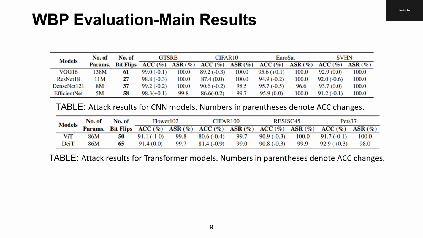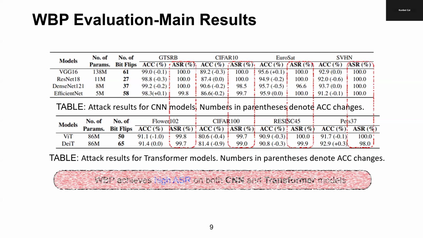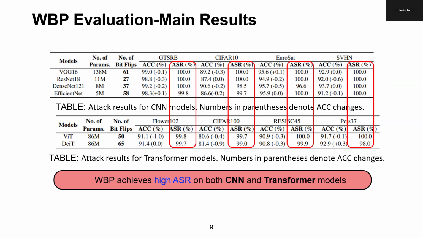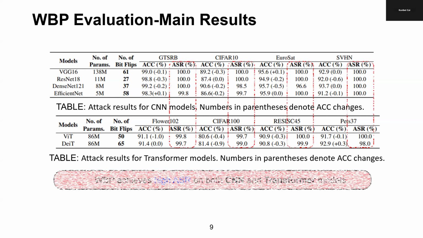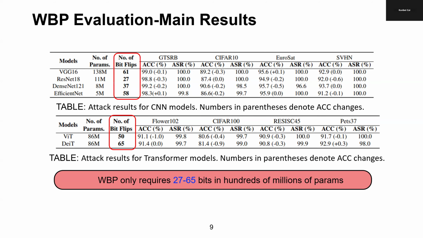The above table shows the evaluation results, including the number of bit flips and the attack performance for WBP. WBP can achieve great success on both CNN and transformer-based models with an extremely high ASR of 99.6% and a negligible influence on the accuracy, about 0.2% drops. The required number of bits is only 49.6 on average, as few as 27 bits. The results show that only one bit flip set can succeed across all the downstream tasks.